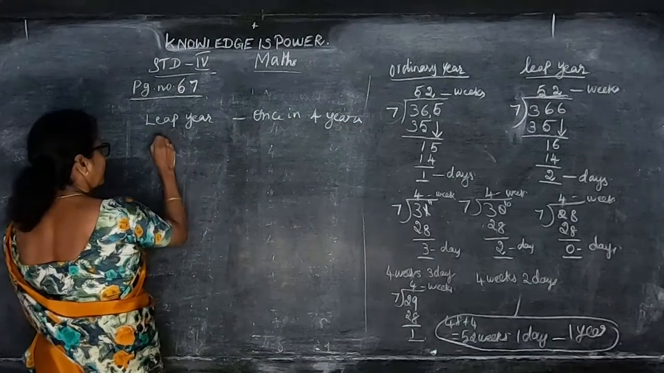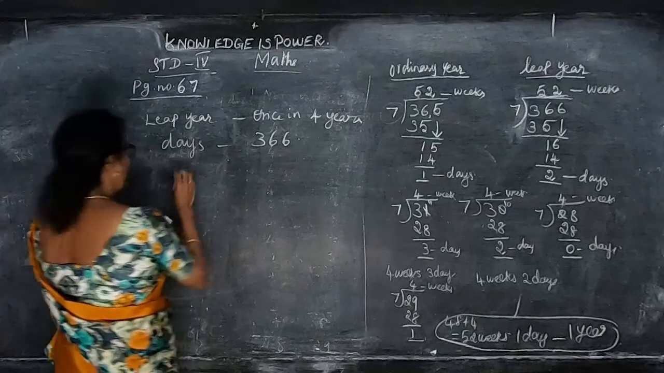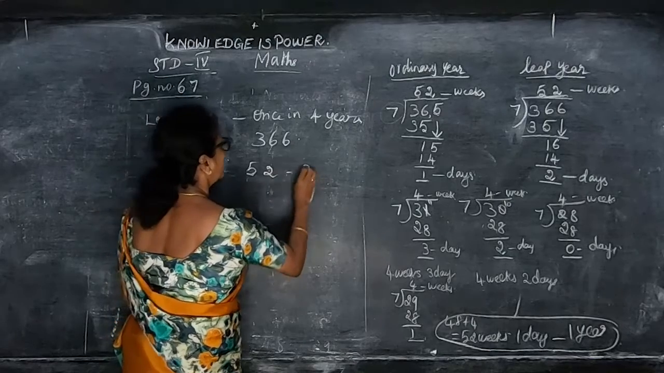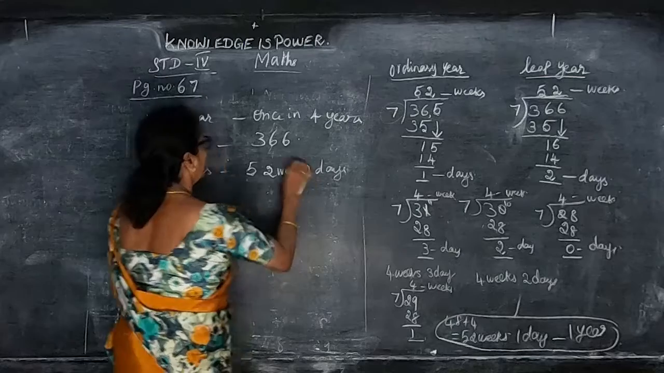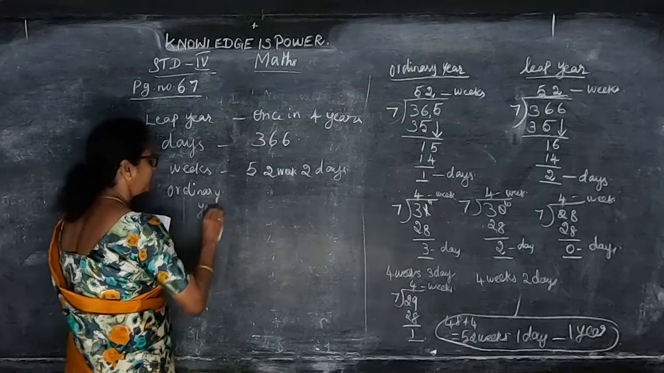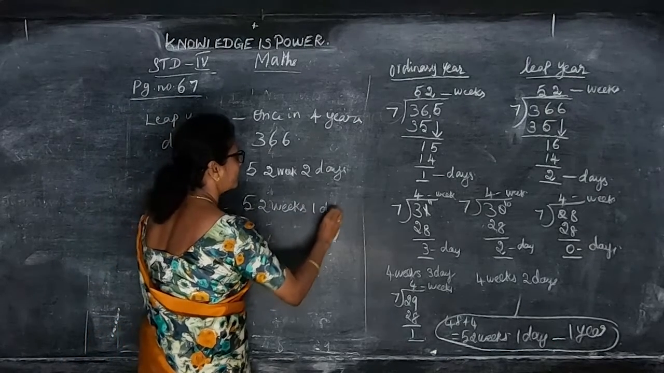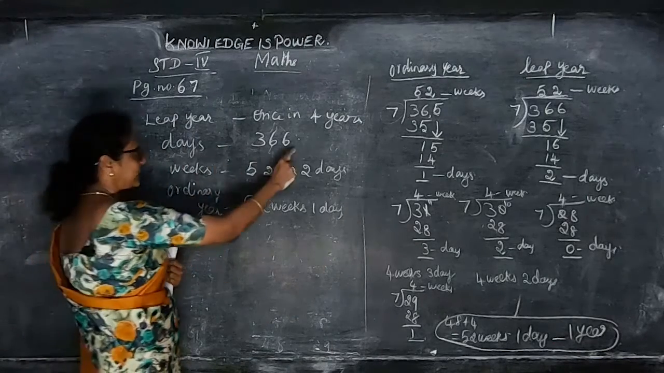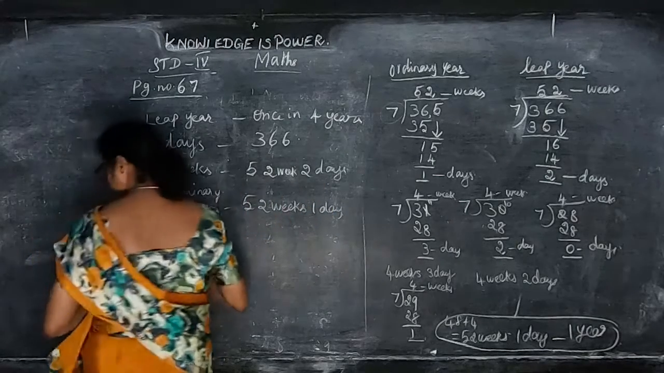So in this leap year, how many days are there? There are 366 days. How many weeks are there? 52 weeks, I told you, right? 52 weeks and 2 days in a leap year. But in an ordinary year, we will get 52 weeks and 1 day. Okay. So a leap year occurs once in 4 years and has 366 days. How many weeks? 52 weeks, 2 days. And an ordinary year, 52 weeks and 1 day.